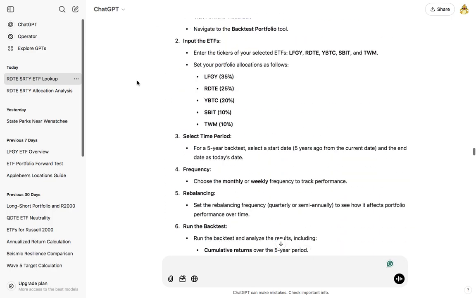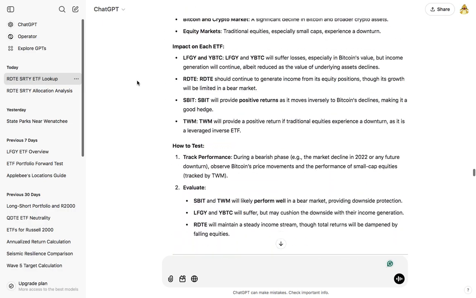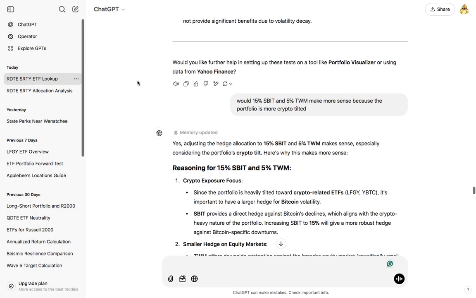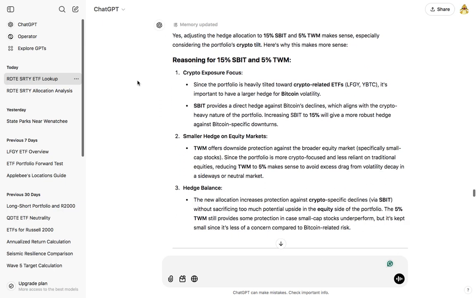But I said, wait a minute. Doesn't this portfolio have problems because it is equally hedging Bitcoin and IWM, even though the Russell 2000 is a smaller allocation? And it said yes. Adjusting the hedge allocation to 15% SBIT and 5% TWM makes sense, especially considering the portfolio's crypto tilt. Here's why this makes more sense. Reasoning for 15% SBIT and 5% TWM. Crypto exposure focus. Since the portfolio is heavily tilted toward crypto-related ETFs, LFGY and YBTC, it's important to have a larger hedge for Bitcoin volatility.